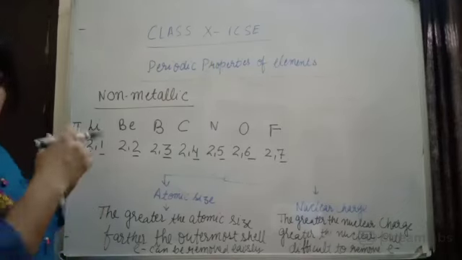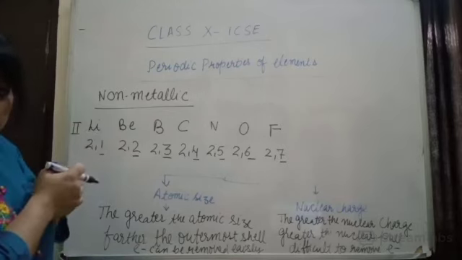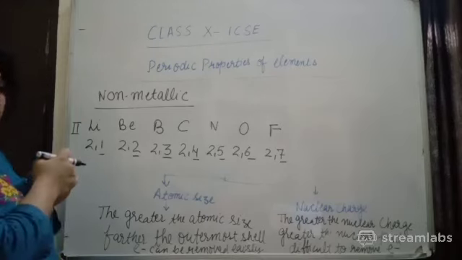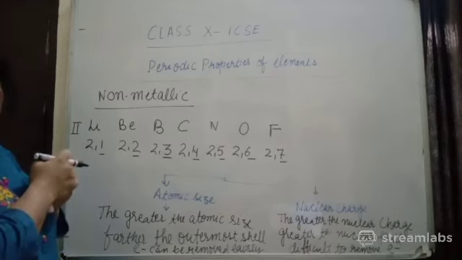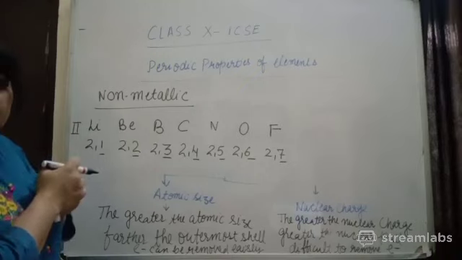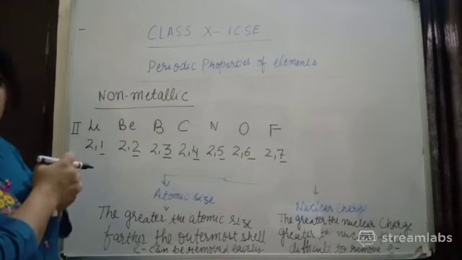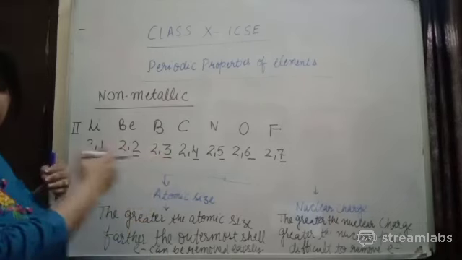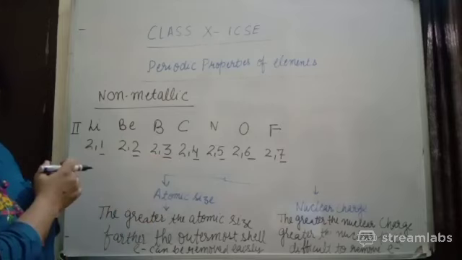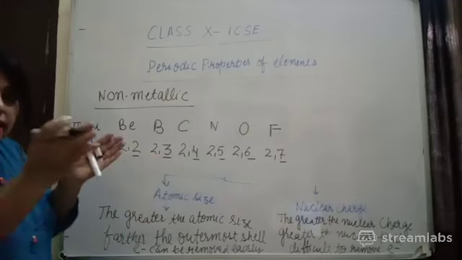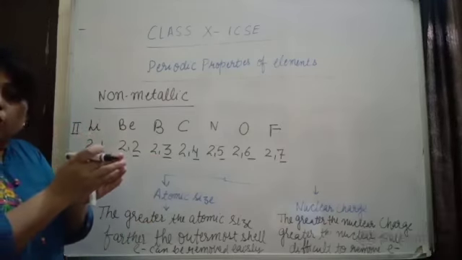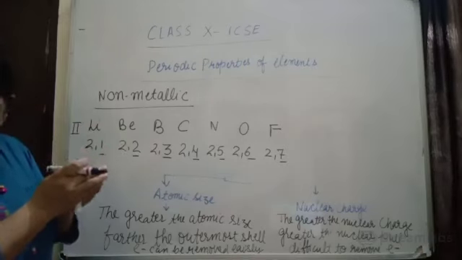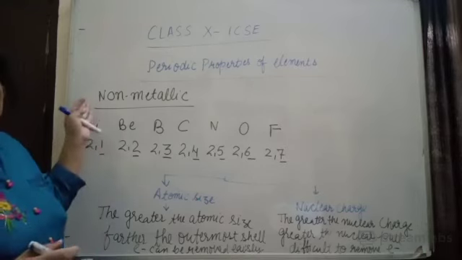Nuclear charge is increasing. The outermost shell will experience a nuclear pull towards the center, and as a result atomic size decreases. I told you atomic size decreases, it will favor more of what? Non-metallic character. It will not favor metallic character, because the greater the atomic size, the farther the outermost shell, and they can easily lose an electron from the outermost shell. But the lesser the atomic size, then more will be what? Nuclear charge, and they will find difficulty losing an electron.